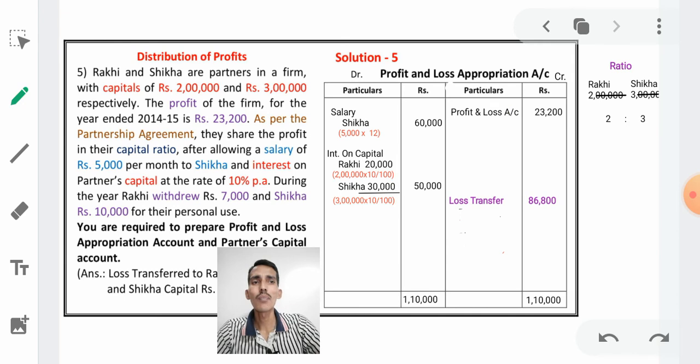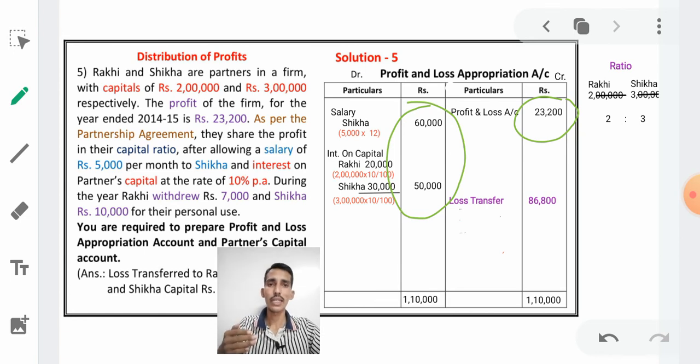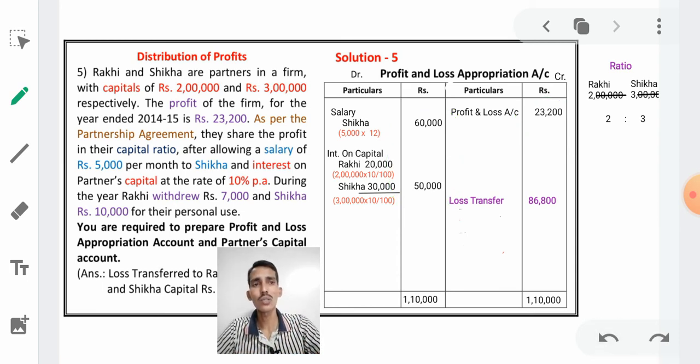See here, we got profit only 23,200, but there are expenses of how much? 1,10,000. Means incoming is less, outgoing is more. Therefore, we got a loss in this business, and this loss also has to be transferred to the partners capital account according to their partnership ratio. We have calculated the partners ratio, 2:3. According to those ratios, we have to distribute that loss.